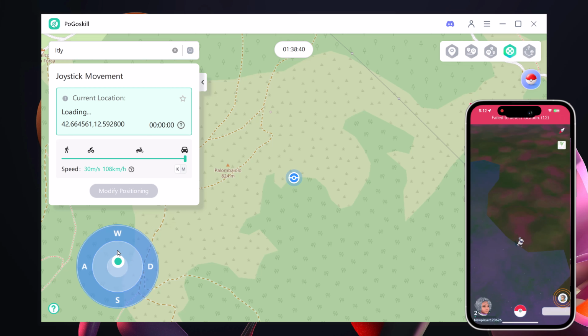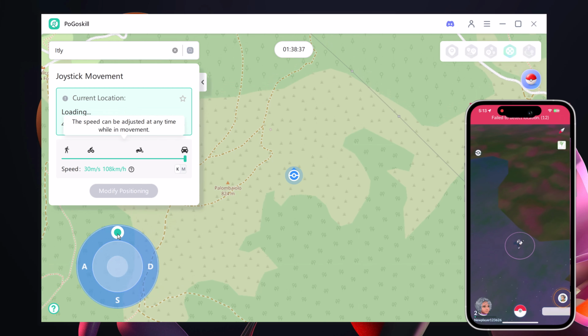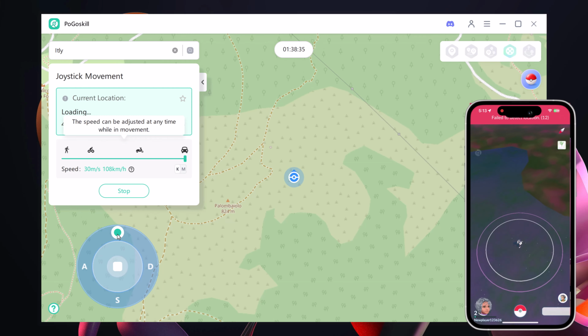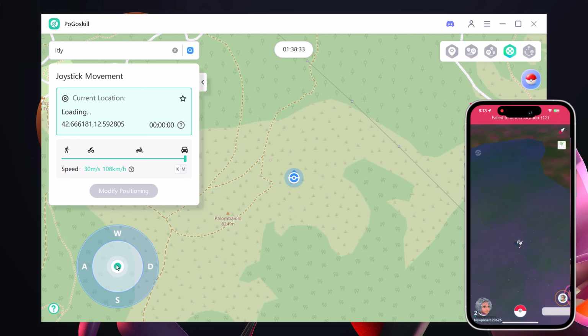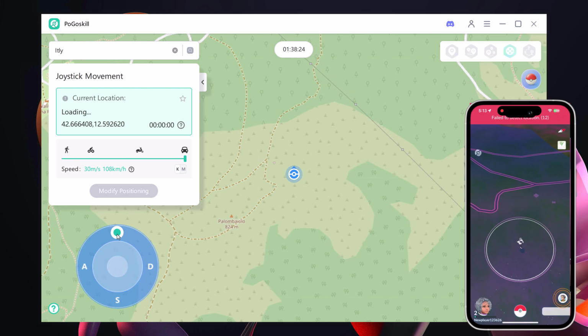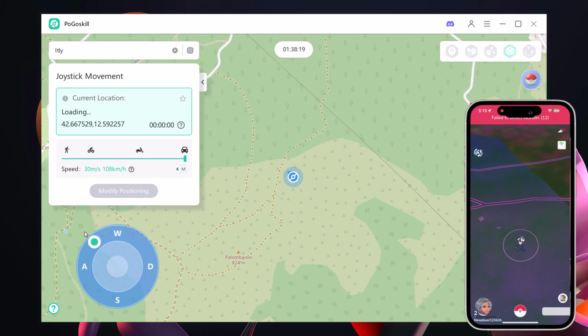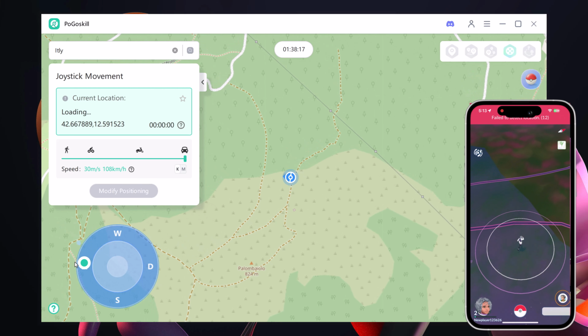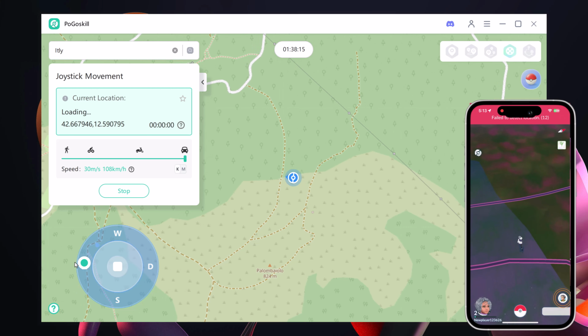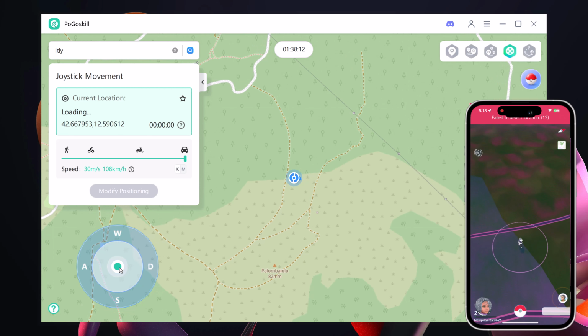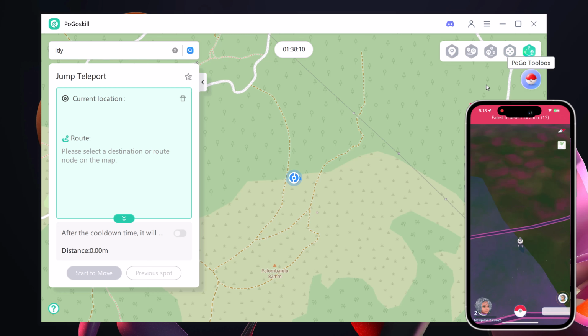Now the most exciting one, the Pokémon Go Joystick mode. This feature is a total game changer. It lets you control your in-game movement freely, just like using a real game controller. Simply enable the joystick, set your speed, and move in any direction you want. Your character in Pokémon Go instantly follows, making it much easier to catch rare Pokémon, hatch eggs, and explore new areas without physically moving. Finally, we have the Jump Teleport mode.